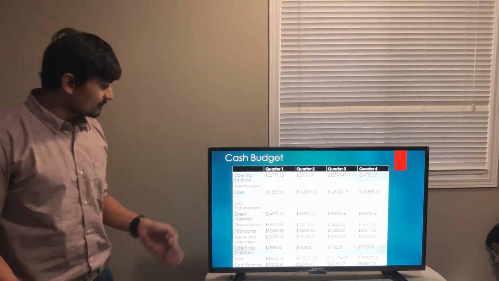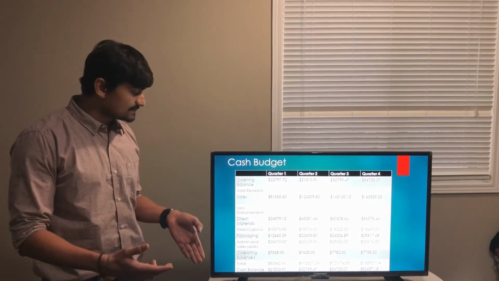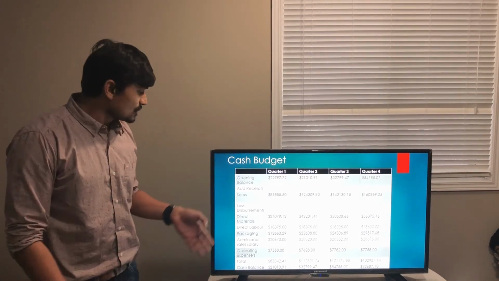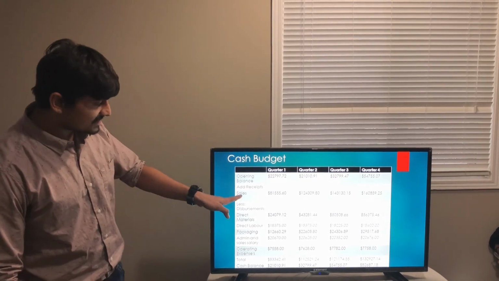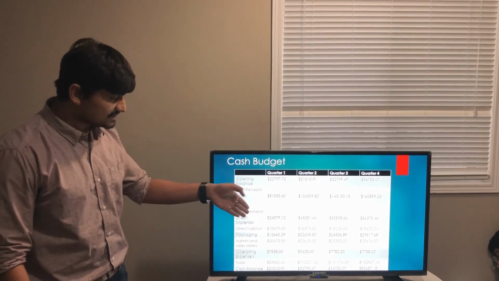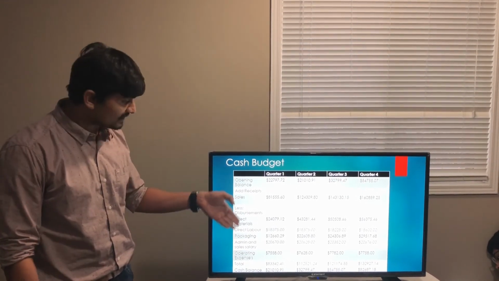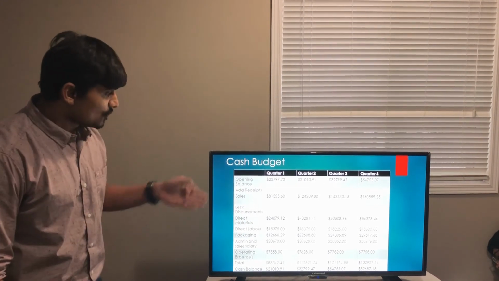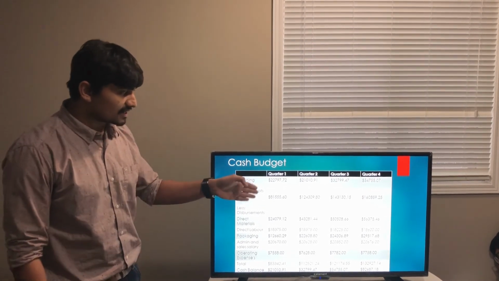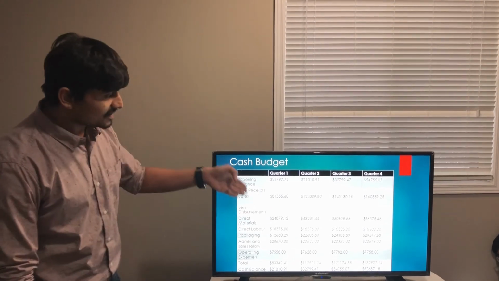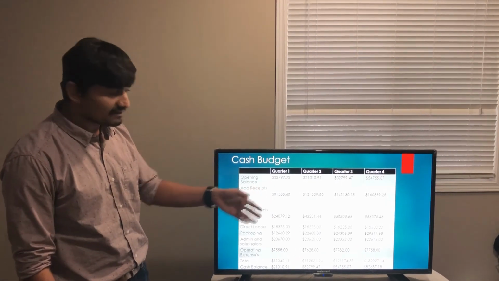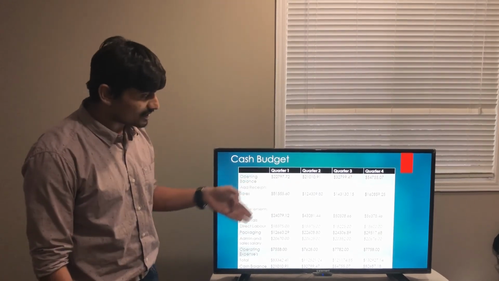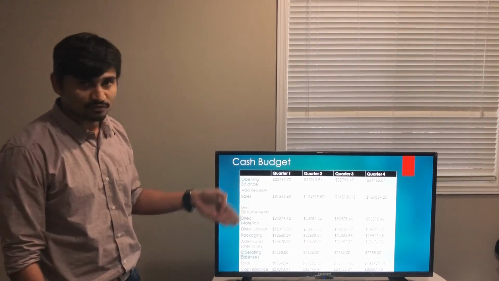As you all know, we will have the receipts and disbursements in every cash budget. Firstly, adding the receipts, I have the sales. For quarter 1 the sales is 81,555.6. For quarter 2 it's 1,24,309.8, quarter 3 it is 1,43,130.15, and quarter 4 it is 1,60,859.25.